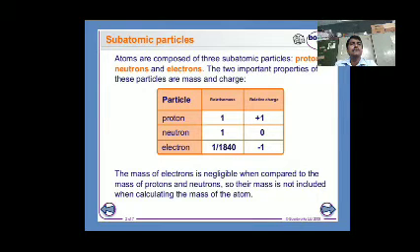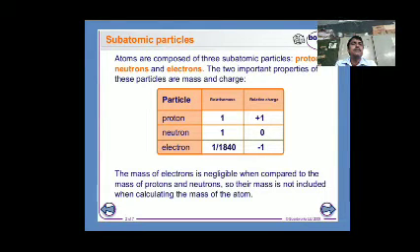Subatomic particles present in an atom. Atoms are composed of three subatomic particles: protons, neutrons, and electrons. The two important properties of these particles are mass and charge.